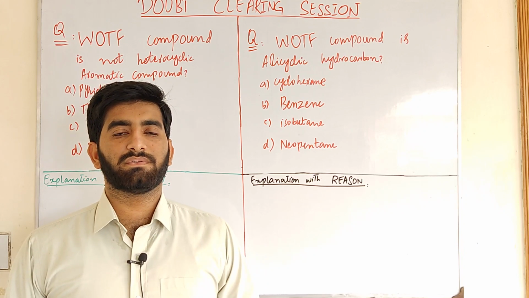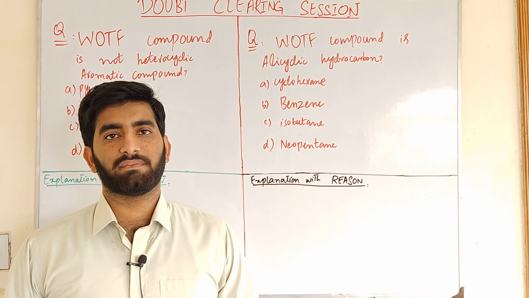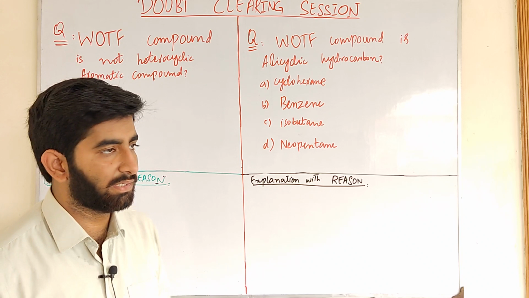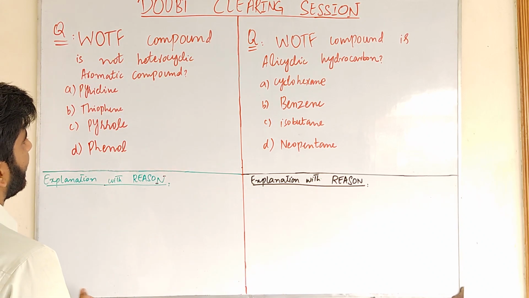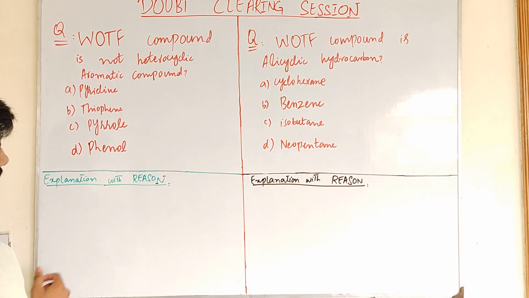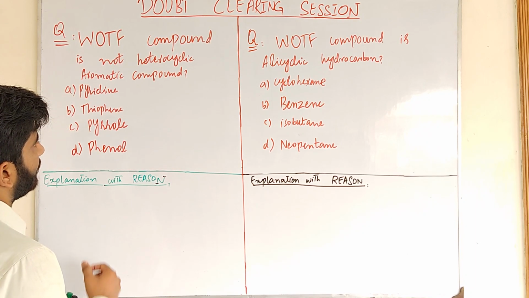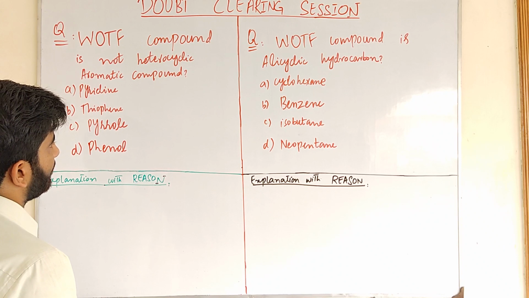And today we are going to discuss some important MCQs of chapter Fundamental Principles of Organic Chemistry. Our first question is: which of the following compounds is not a heterocyclic aromatic compound? So what is a heterocyclic aromatic compound? The compound that consists of a heteroatom.